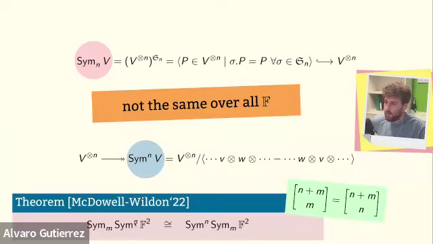So Sym lower m, Sym upper n F squared is isomorphic to Sym upper n, Sym lower m F squared. But the theorem says even more. It says that if you start swapping here these dualities, so these two things are dual, you're not going to find any other pair of representations with these characters that are isomorphic. So this is the only choice. You don't have any other choice.